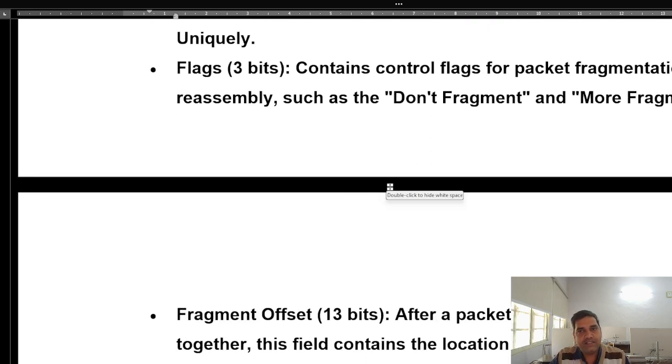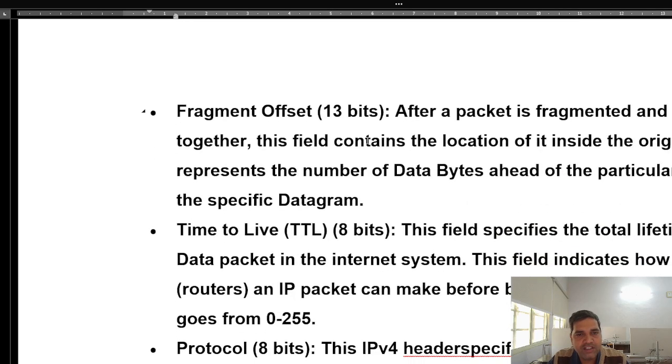Next, flags, 3 bits, contains control flags for packet fragmentation and reassembly, such as don't fragment, meaning don't divide it, and more fragments. Fragment offset is of 13 bits. After a packet is fragmented and put back together, this field contains the location of the fragment inside the original packet. It represents the number of data bytes ahead of the particular fragment in the specific datagram.